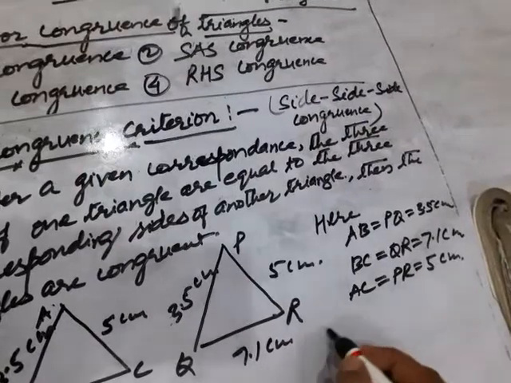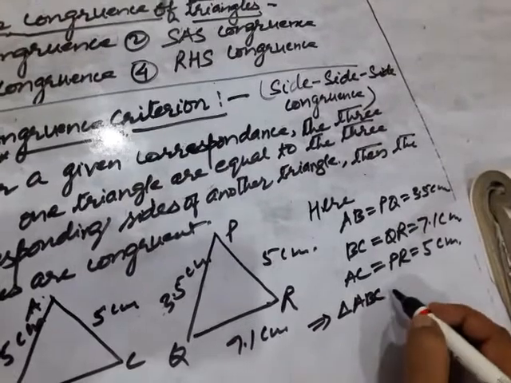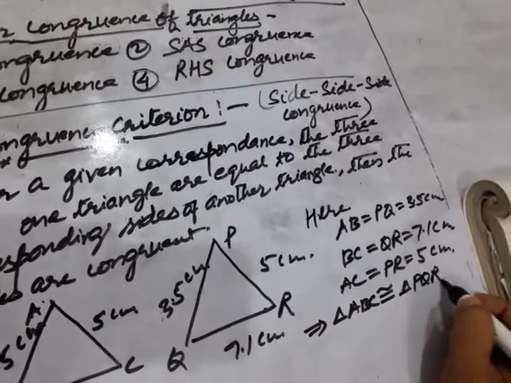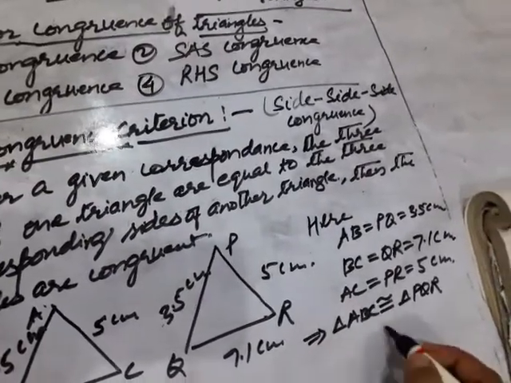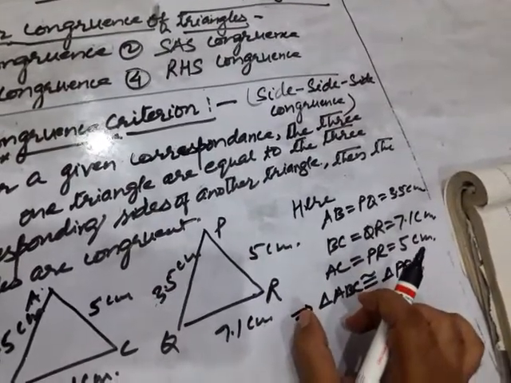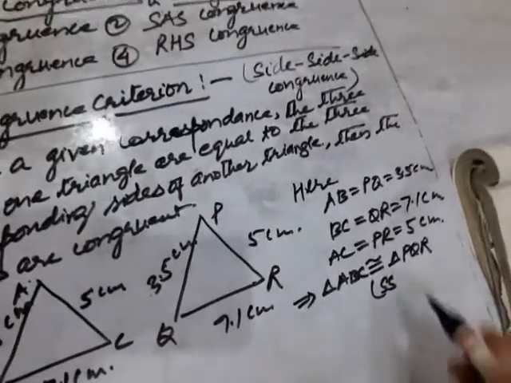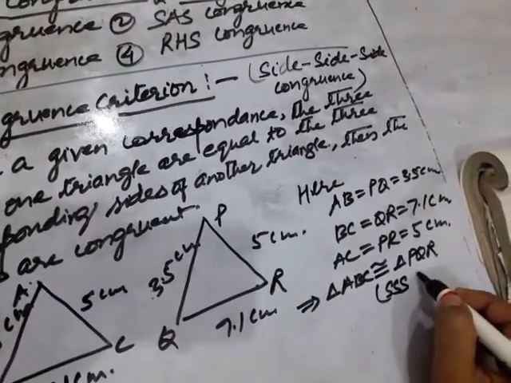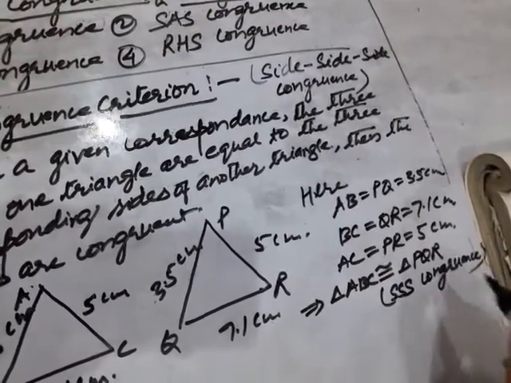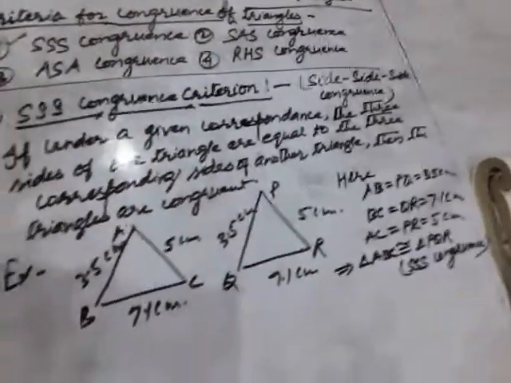This implies that triangle ABC is congruent to triangle PQR by which criterion? By SSS, because all the three sides of one triangle are equal to the corresponding three sides of another triangle. In such a situation, SSS congruence is applied. So this is SSS congruence. Okay children, so I hope there is no doubt in SSS congruence.